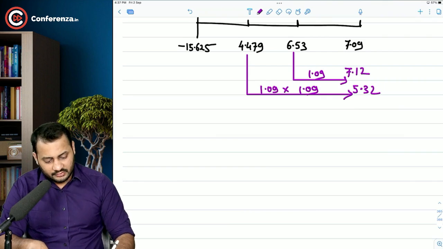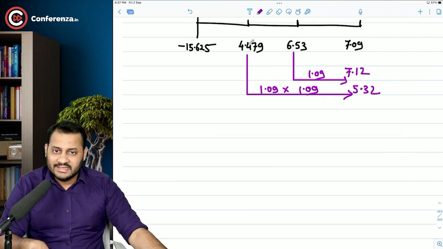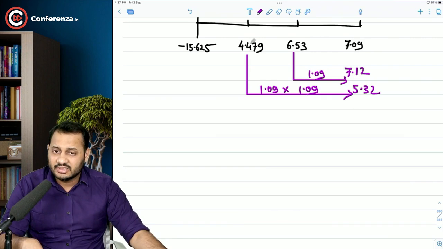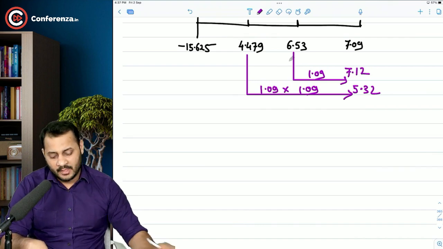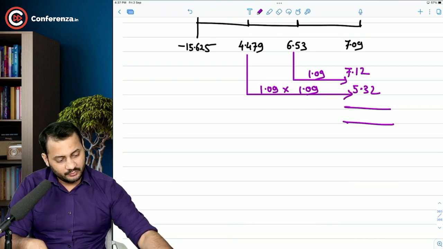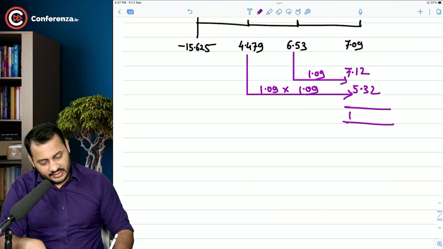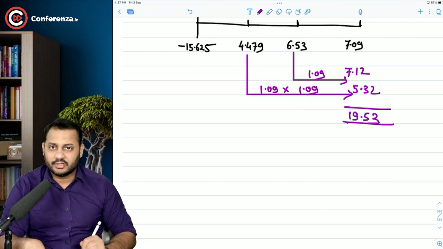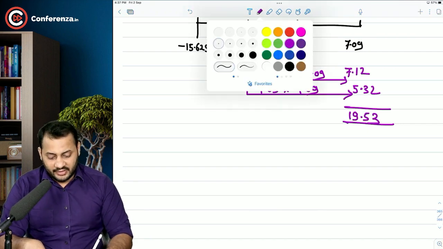Now forget about these cash flows, because you have received these at year end 1 and you invested it back. So net cash flow now is 0 at the end of year 1 and 2. Now you do the total of all these 3 cash flows: 7.09 plus 7.12 plus 5.32. So that's 19.53.